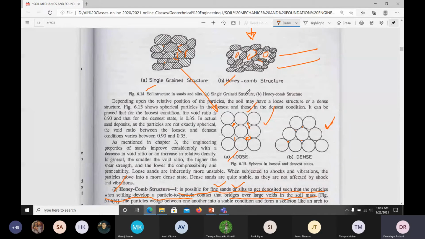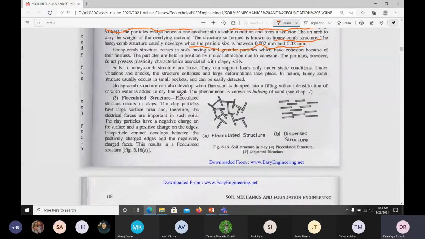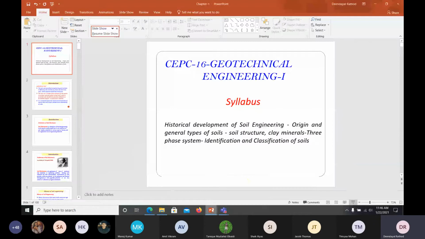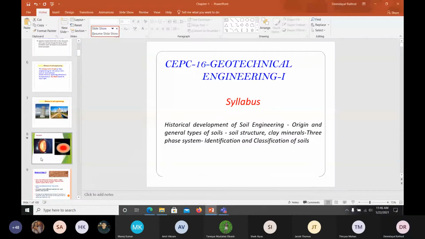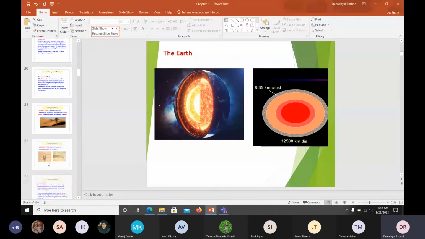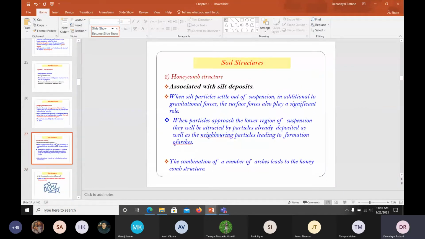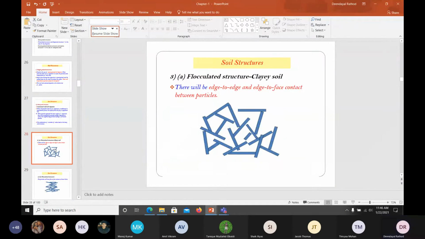Okay. Now coming to this particular flocculated structure, this would be in a clay soil actually, this flocculated. So the clay soil will have flocculated structures. Flocculated in the sense, these are the clay particles.